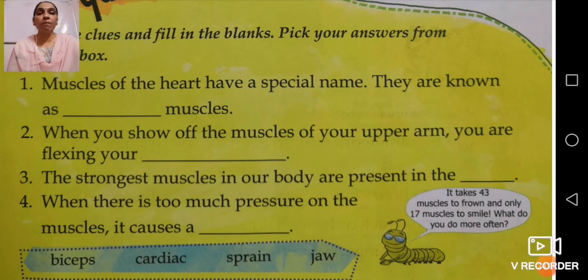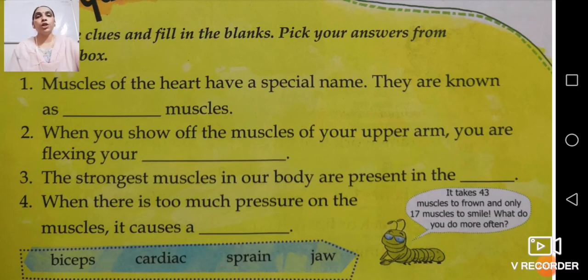So in our body we have biceps. The upper part of your arm is called biceps, and the lower part is triceps. When you put stress on biceps, it shows that okay fine, your upper muscles are okay, you have developed good muscles. That is your biceps. And the lower portion is your triceps. Now number 3: the strongest muscle in our body is present in the jaw.